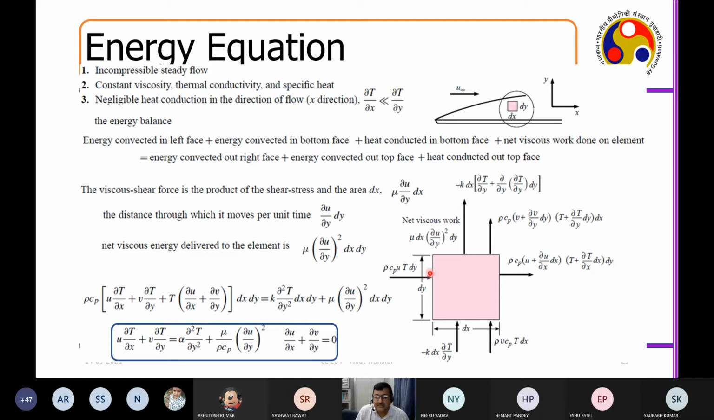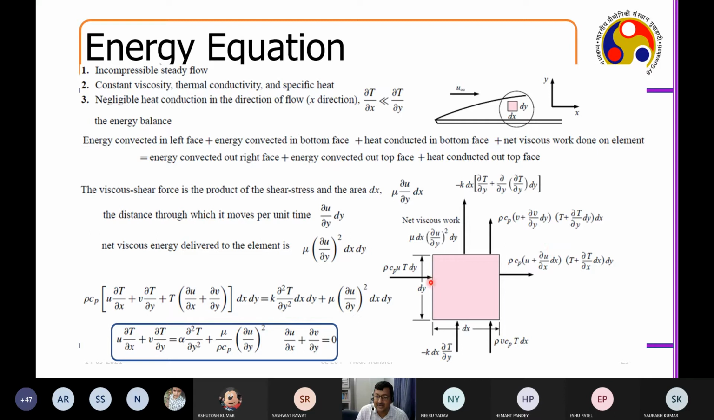Now, what is the convected energy that is coming in here? So if u is the velocity, so rho Cp, now I know rho u dy into 1 is my mass, right? Mass per unit volume, right? Now with that, if I multiply m Cp T, that will be my heat that is coming in this particular surface. Now u is graduating to u plus del u del x dx.